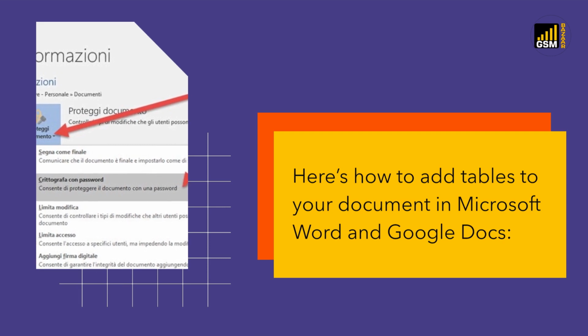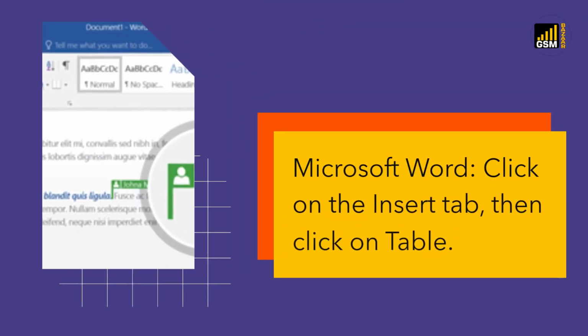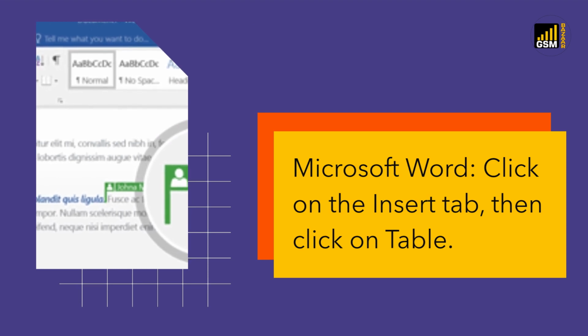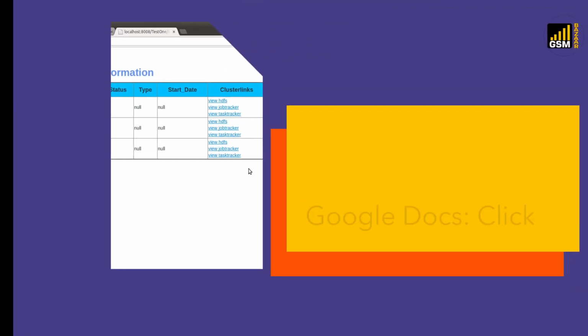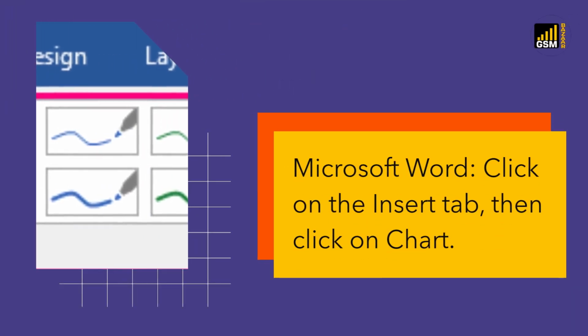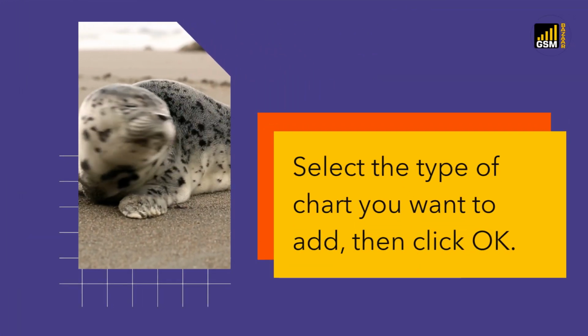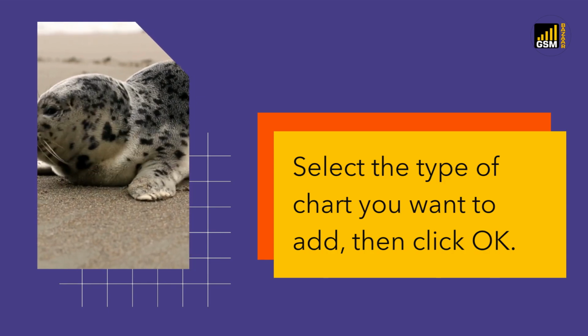Here's how to add tables to your document in Microsoft Word and Google Docs. In Microsoft Word, click on the Insert tab, then click on Table. In Google Docs, click on Insert, then click on Table. For charts in Microsoft Word, click on the Insert tab, then click on Chart. Select the type of chart you want to add, then click OK.